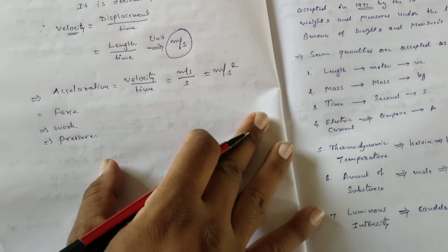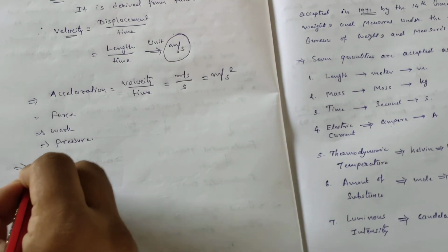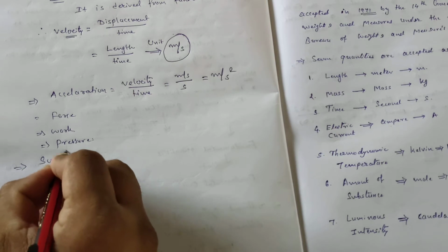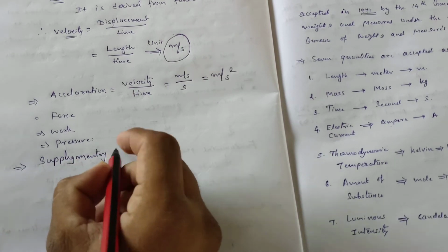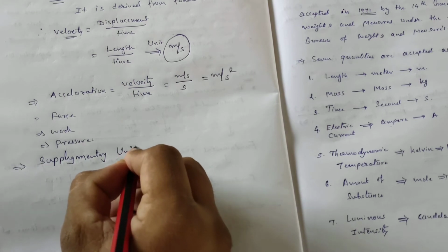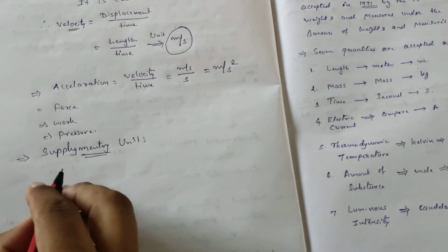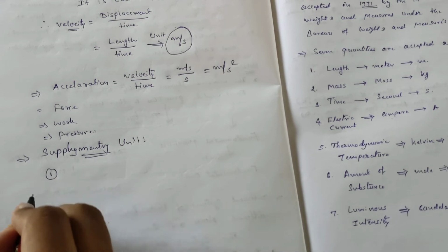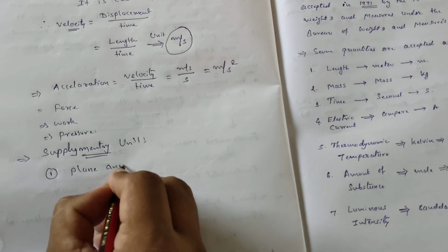Out of them we have supplementary units also. Regarding supplementary units, I already sent notes. In supplementary units we have two units, but out of them one is very important, which is indicated as plane angle.